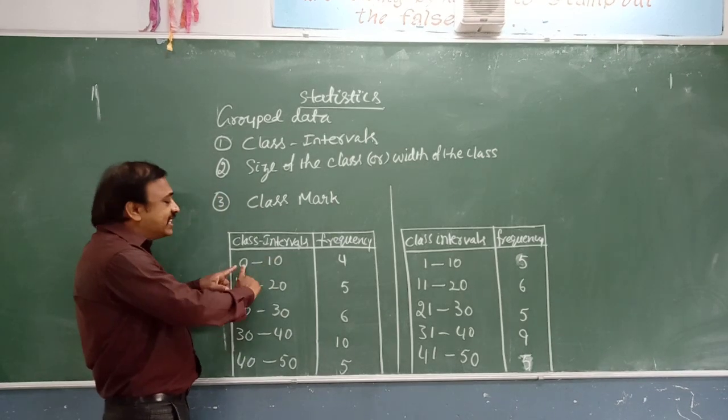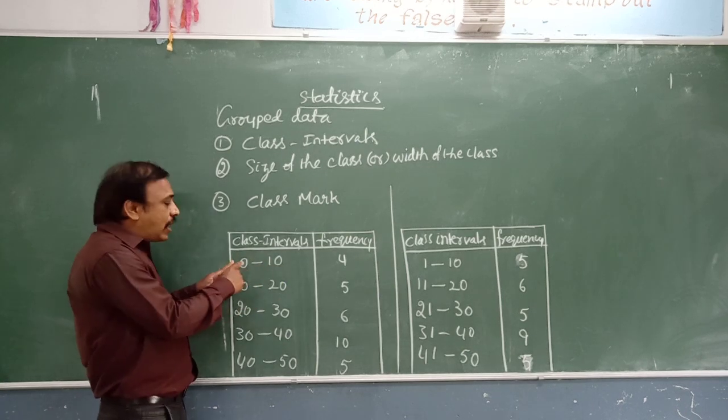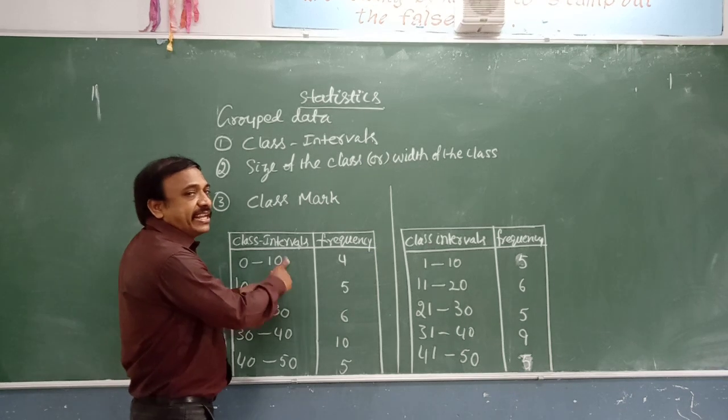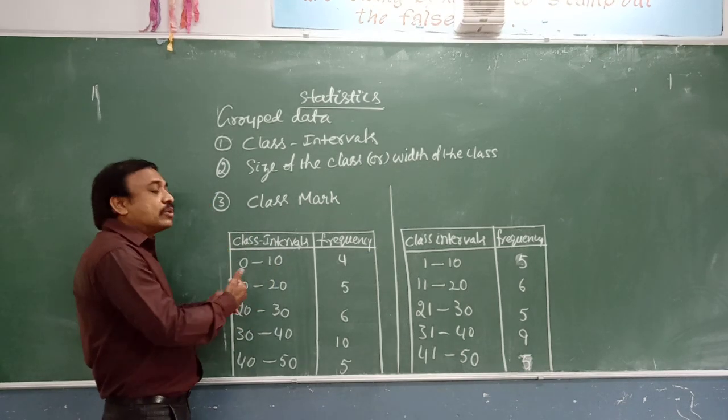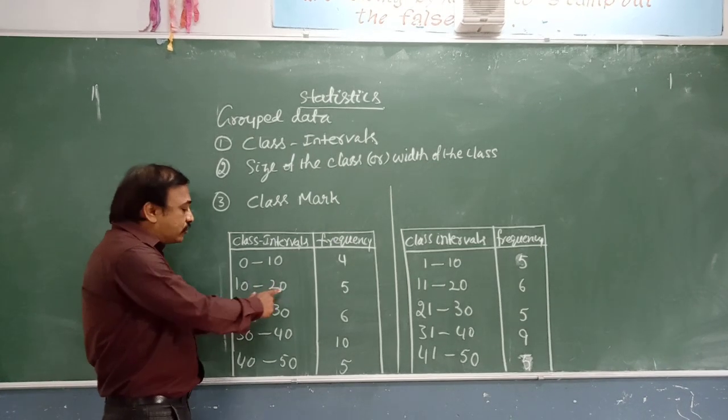In the first group, 10 we will not include. We count from 0 to 9, and 10 will be included in the next class interval.